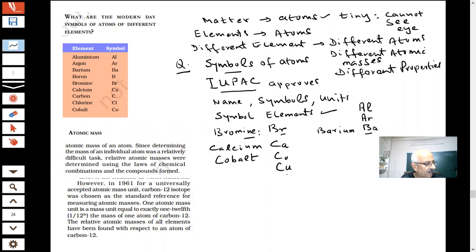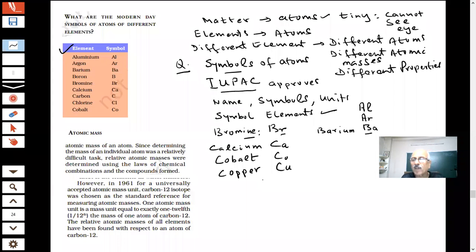What is the name of the element? Element symbol. We are saying these are the elements and their symbols. We have to learn these elements and symbols, students. Cu that you have heard about. You are using copper wires. This is copper. Cu.